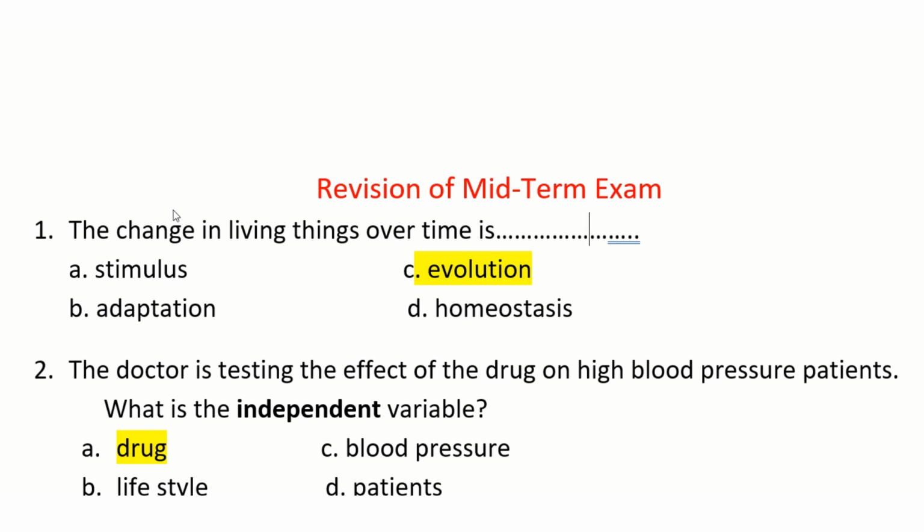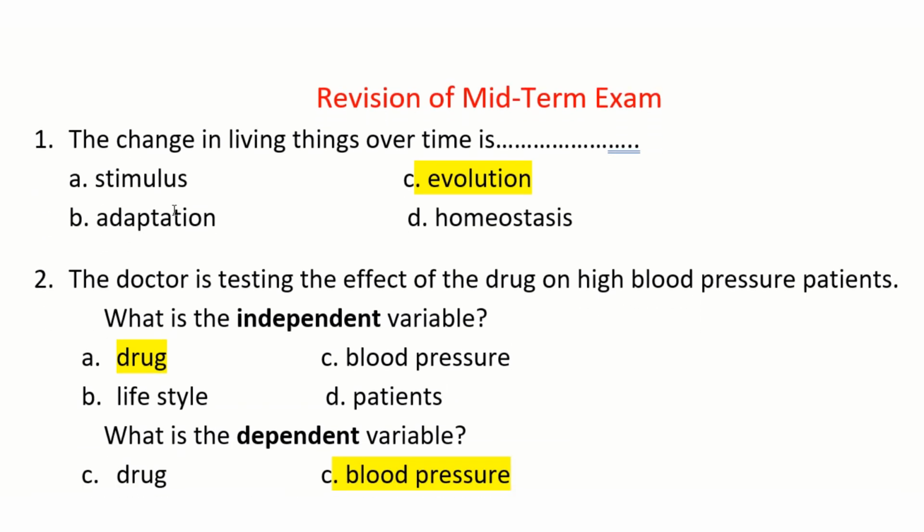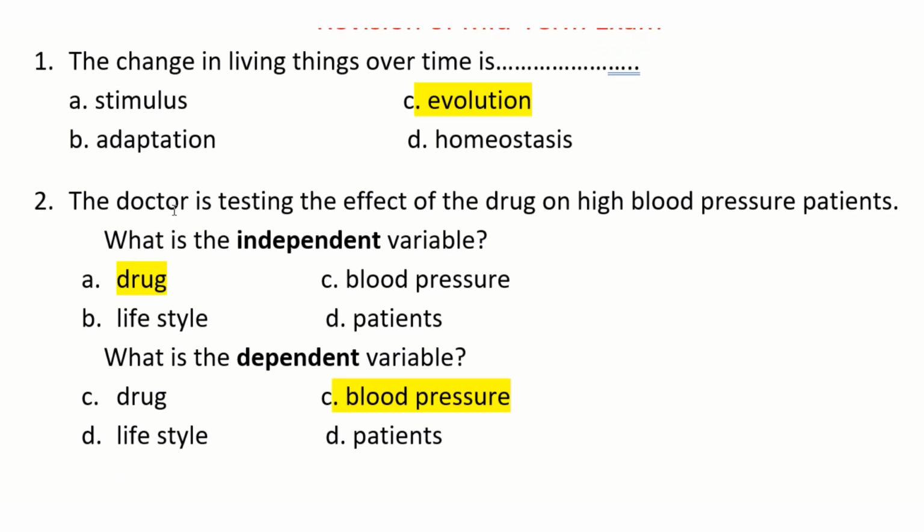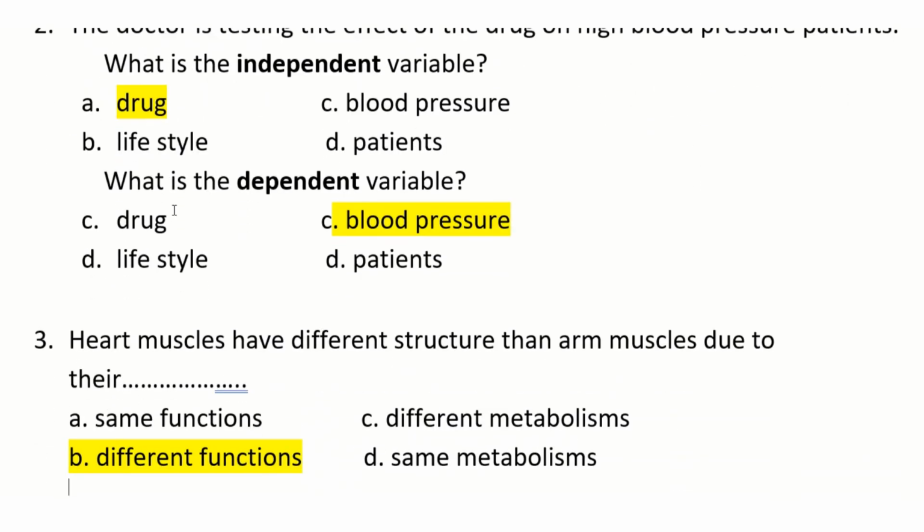Okay, the first question: the changes in living things over time. This is the definition of evolution. The second one: the doctor is testing the effect of a drug on high blood pressure patients. What is the independent variable? The independent variable is the one the scientist or the doctor is testing, so it will be the drug or the medicine. And the dependent will be the blood pressure. Okay, so independent: drug; dependent: blood pressure.